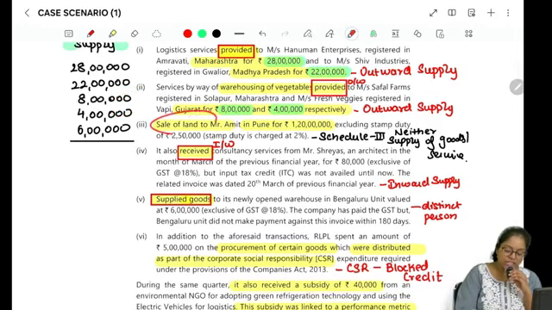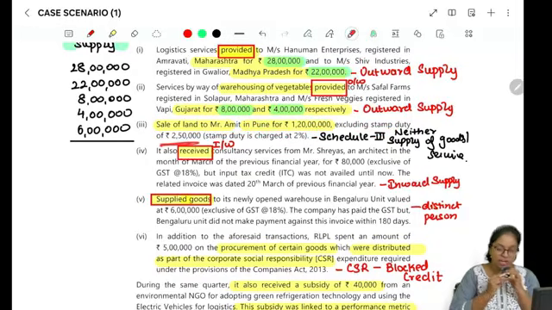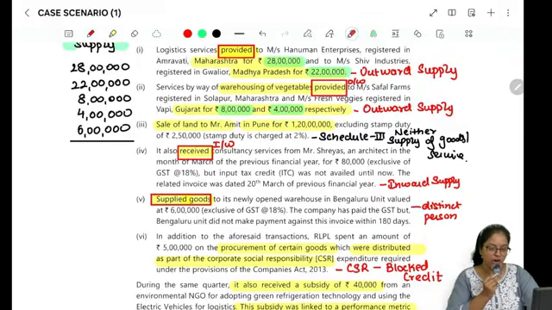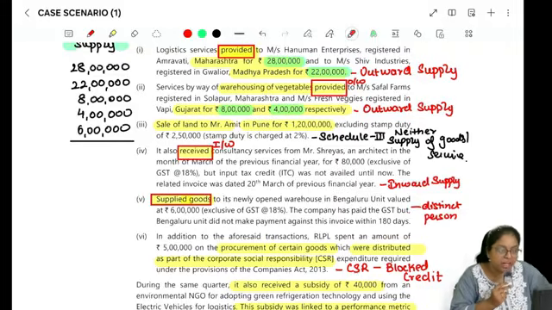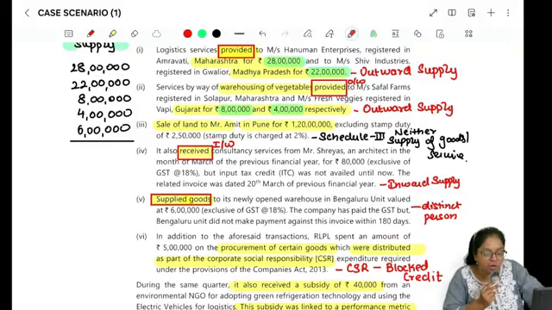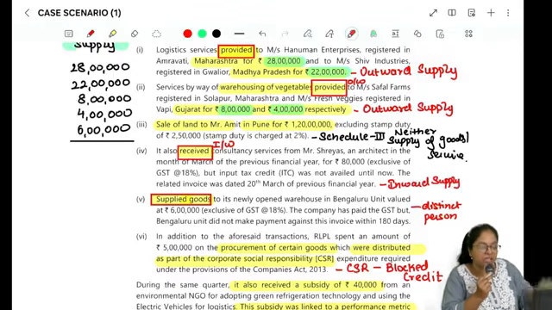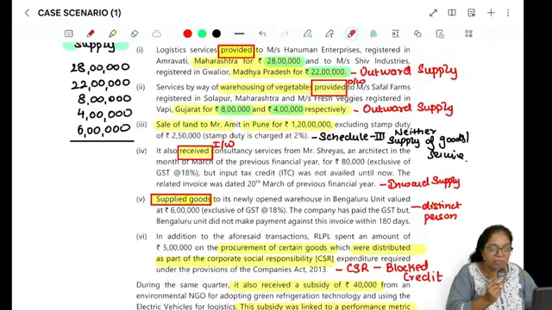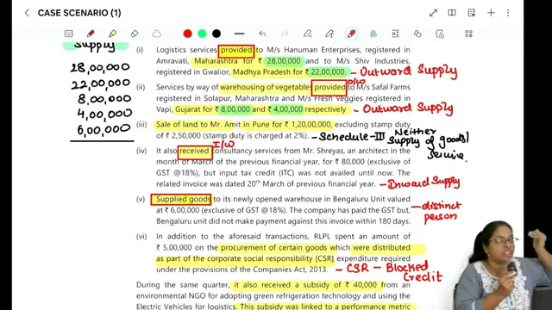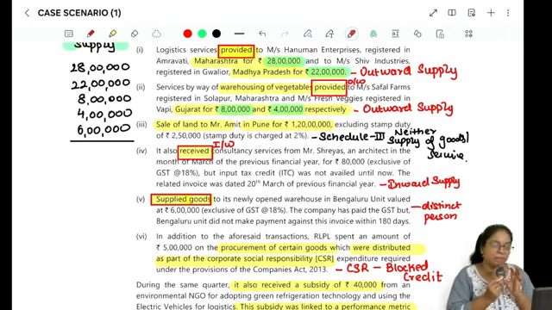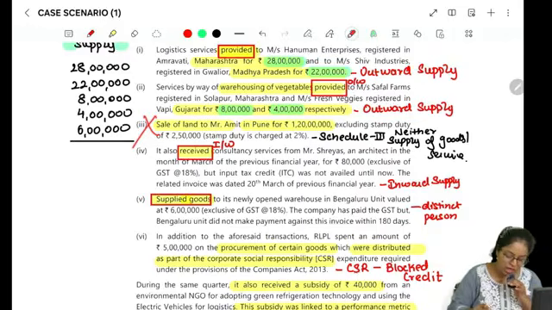The next one, sale of land of Mr. Amit in Pune for 120 lakhs excluding stamp duty of 2,50,000. You tell me, does that make any difference? Will I even consider this to be a supply? Ma'am, it is sale of land, immovable property. It is not even goods, as we have studied, because goods means every kind of movable property. This comes under Schedule 3 negative list, which means it is neither supply of goods nor supply of service. When it is not even supply, then I will not include it in my outward supply also, right? So this will not come.